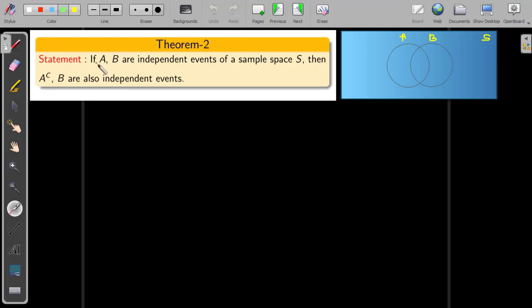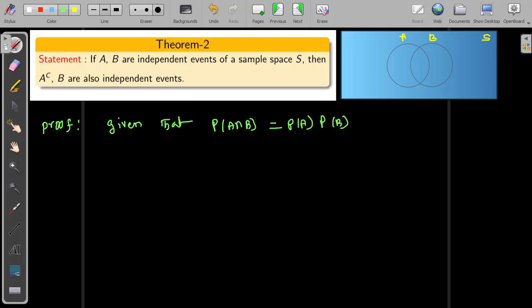The theorem 2 statement is, if two events A comma B are independent events of a sample space, then A complement and B are also independent events. We need to proceed the same way. So the proof goes like this: since we are given that the probability of A intersection B equals the probability of event A times the probability of B, which means A comma B are independent events.